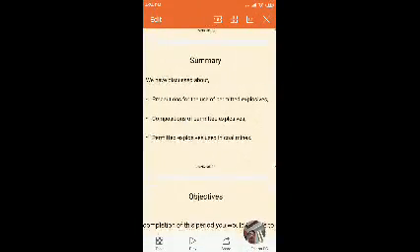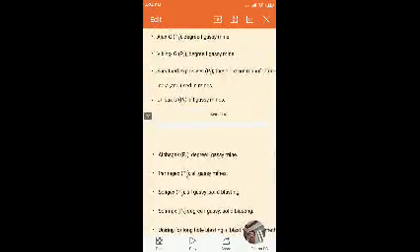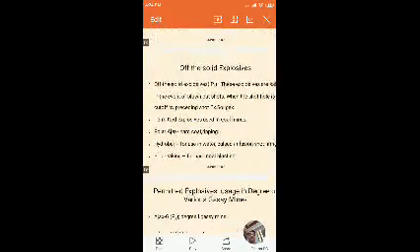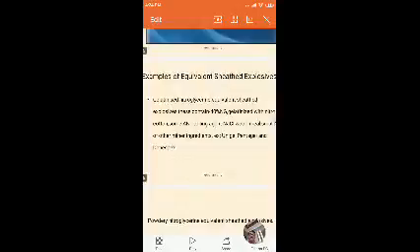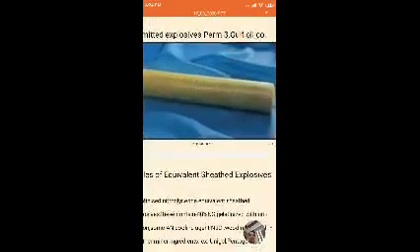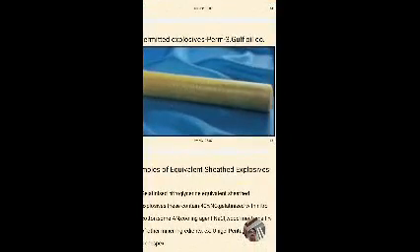I hope you understand well regarding various explosives used in mines, or permitted explosives used in mines. Generally the explosives are like this. Okay, thank you.